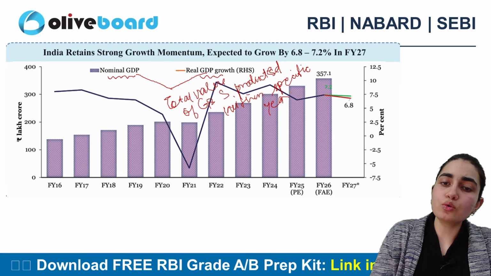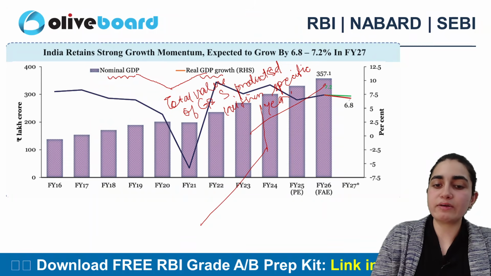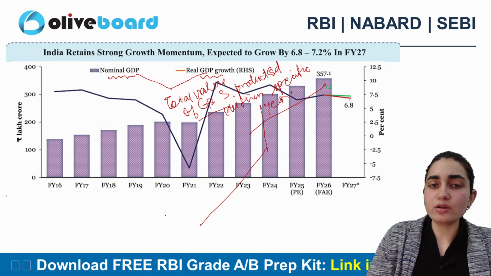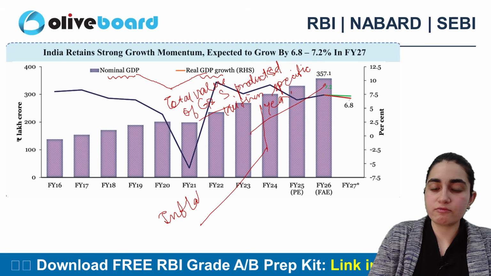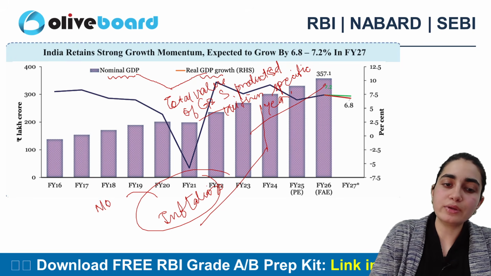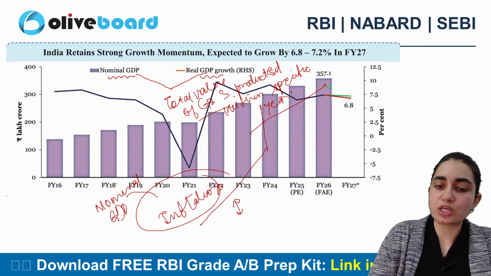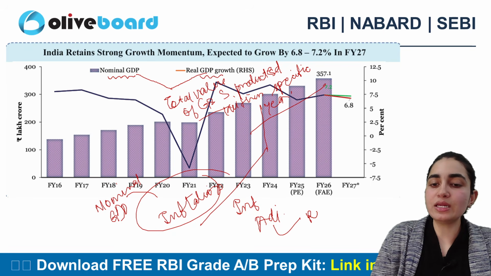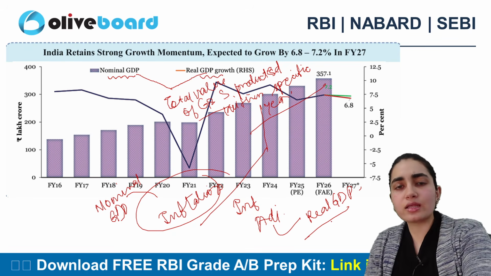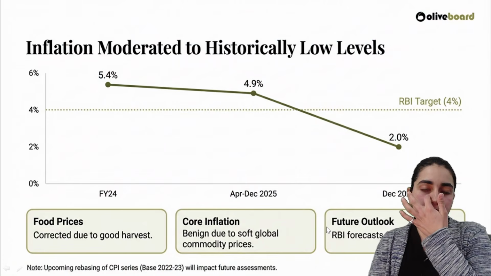right? Now I want to do its projection on the basis, now this is further divided, right? Because this is the total value of goods and services, and whenever it has the inflation effect, it gives me what numbers? Nominal GDP. Whenever inflation is actually adjusted, it gives me real GDP. So don't worry, I'll be talking about that in the coming lectures also, but for now just remember that.